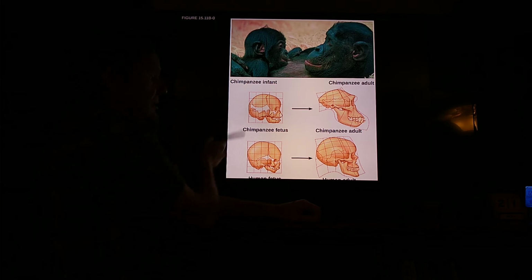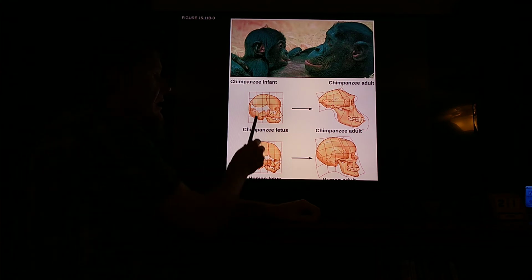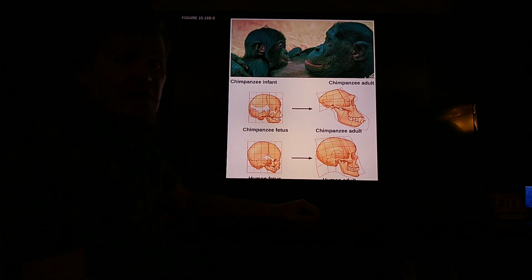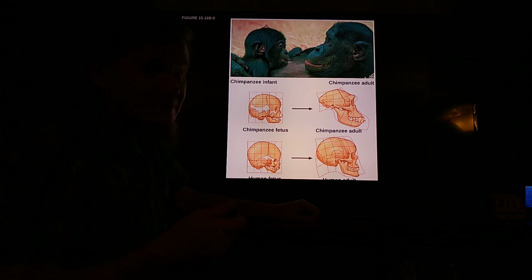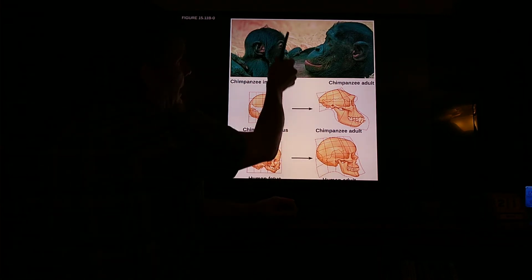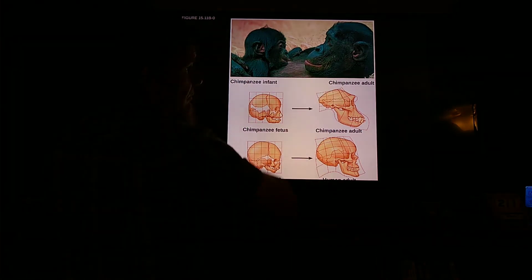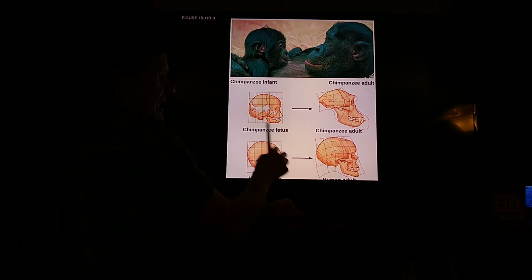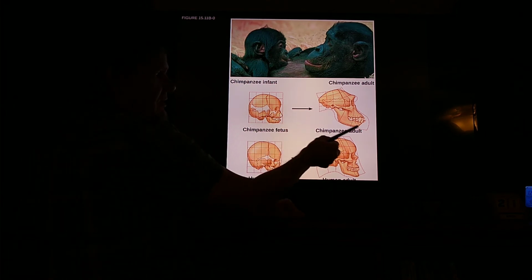Notice how the skulls of the human infant and the chimpanzee infant are very similar.